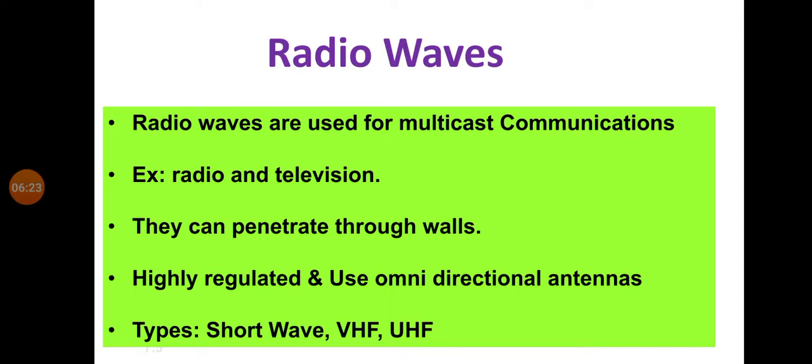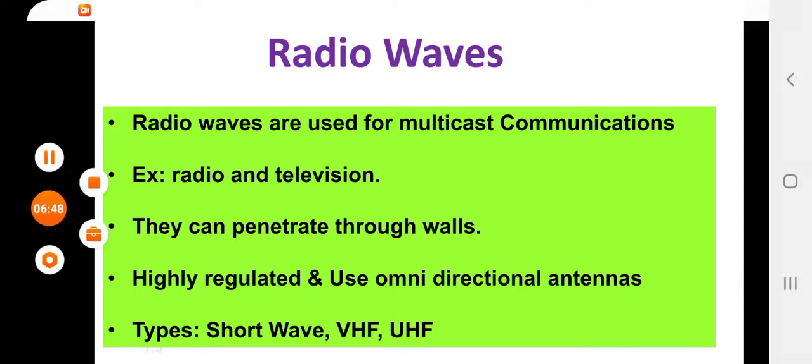Means at the same time many receivers can be sent information. So multicast communication means one transmitter and many receivers. Understood? Examples for radio waves are radio and television. You listen to radio, no?